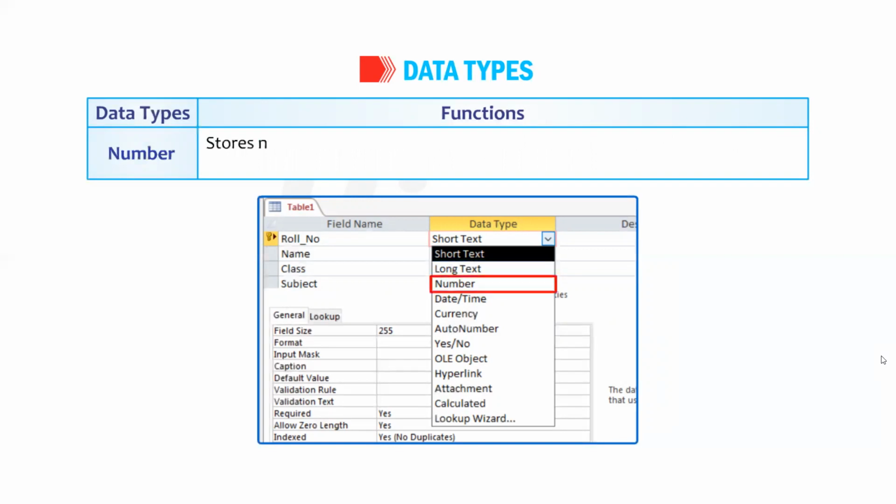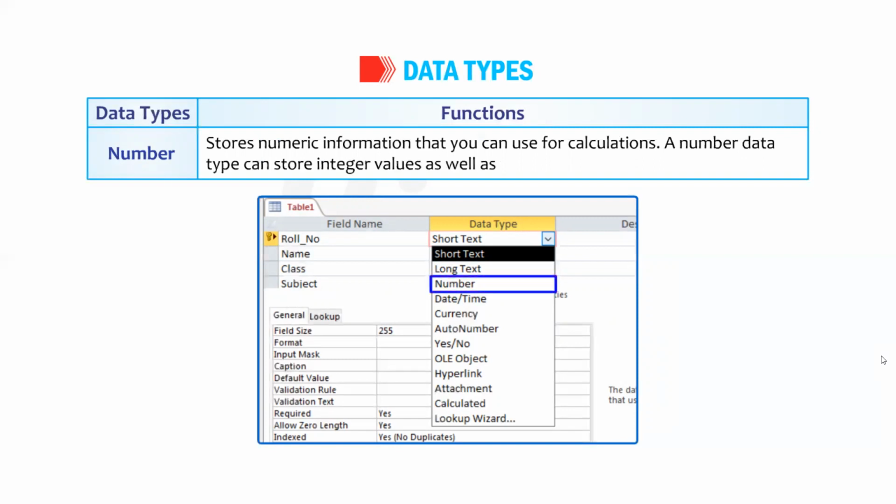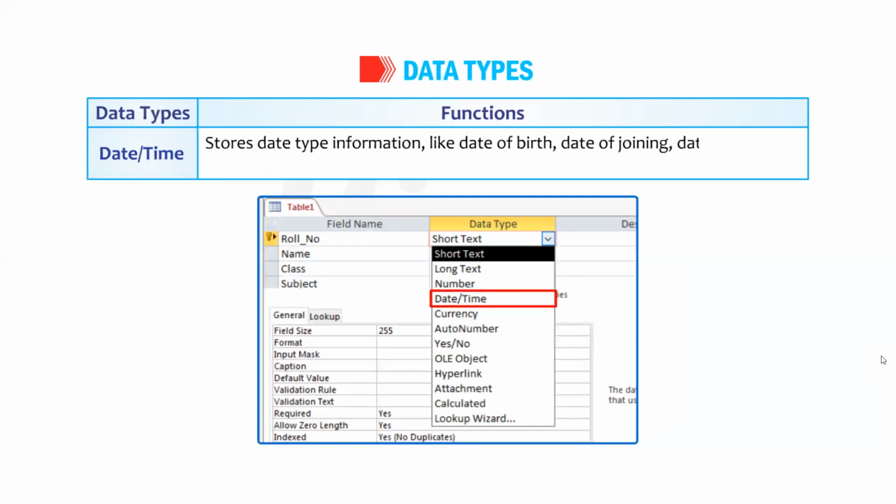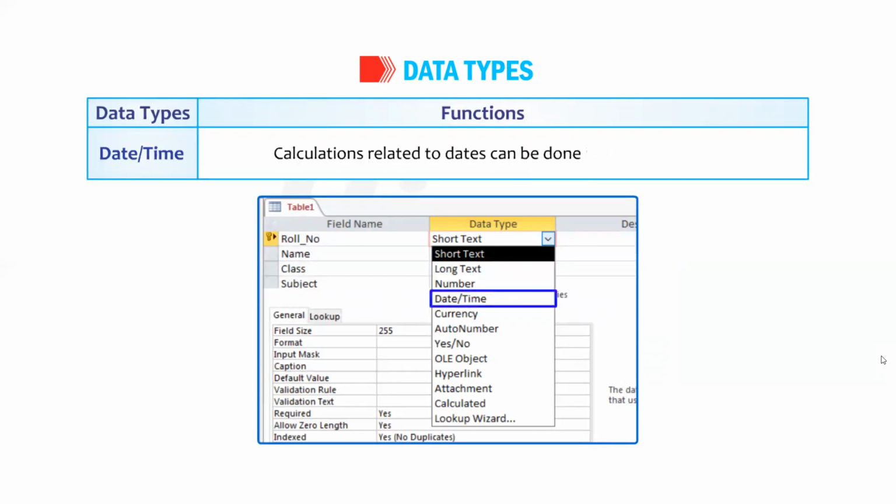Number. Stores numeric information that you can use for calculations. A number data type can store integer values as well as decimal values. The maximum size of a number field can be 16 bytes. Date or time. Stores date type information like date of birth, date of joining, date of leaving, etc. The maximum size used by this data type is 8 bytes. Calculations related to dates can be done in this field type.